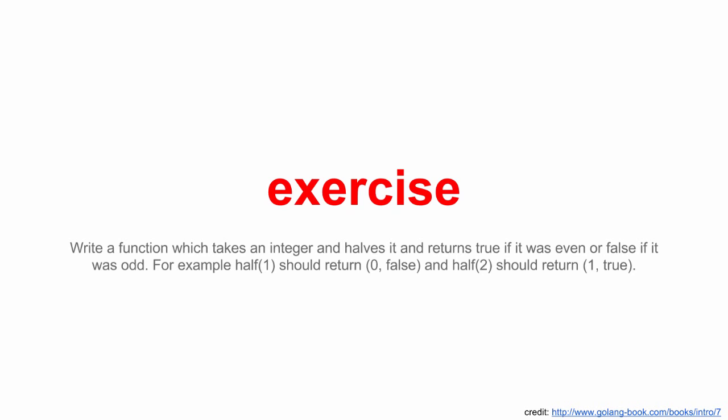So the first step should just be the logic, right? It takes an integer. So somebody give me an integer. I'll be the function. Give me an integer. 57. Uh-oh, Daniel's being tricky. Half of 57 is 28.5. The function halves it and returns true if it was even or false if it was odd. So half of 57, that's going to be false, right? So 1 should return 0, false.